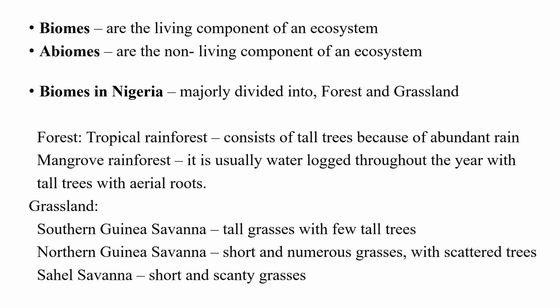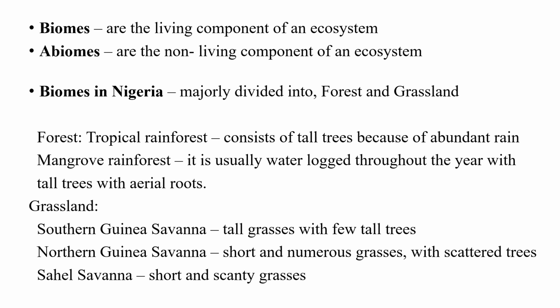So in Nigeria, for example, the major biomes that we have are forests and grassland. Forest is made up of tropical forests that have tall trees due to abundance of rain. We also have mangrove rainforest. Then the grassland is divided into three.